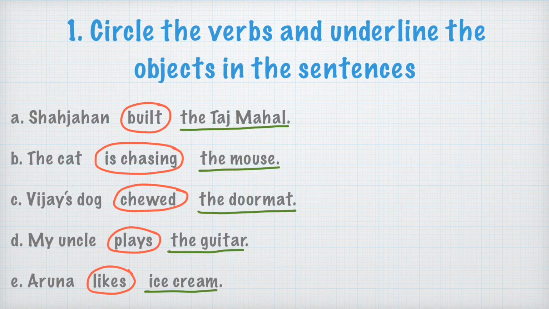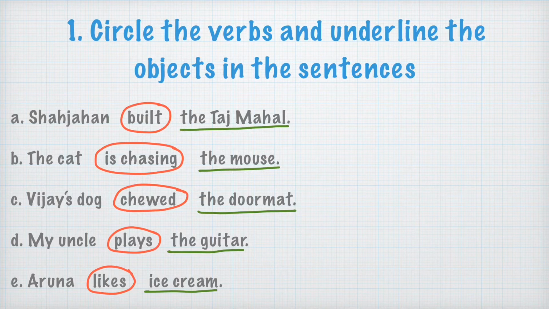You can also consider them. So here in sentence A, Shah Jahan built the Taj Mahal. Built is the verb here, and you can see the Taj Mahal is underlined because it is the object in the sentence. It is the answer to the what. What was built? The Taj Mahal. So here we can say that it is a transitive type of verb.